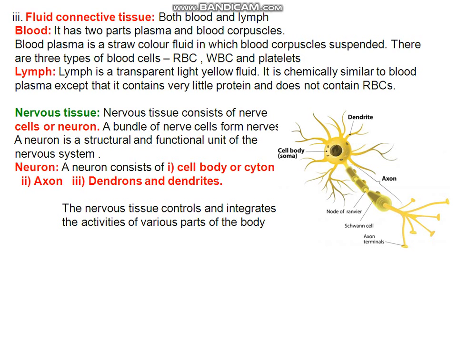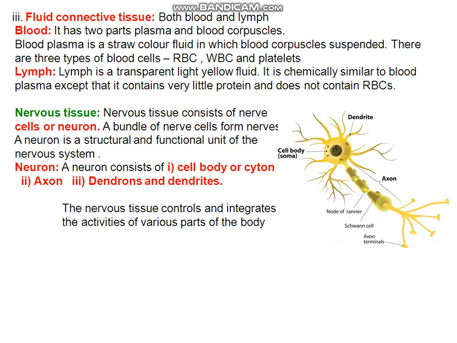And from the cytoplasm of the cell body, some branched structures come out. These are called dendrons, and the branches of dendrons are called dendrites. So dendrites are the cytoplasmic extensions of cyton.